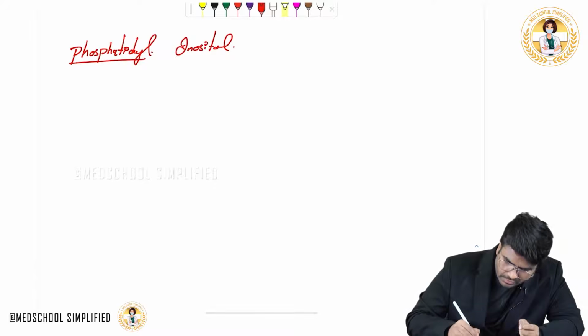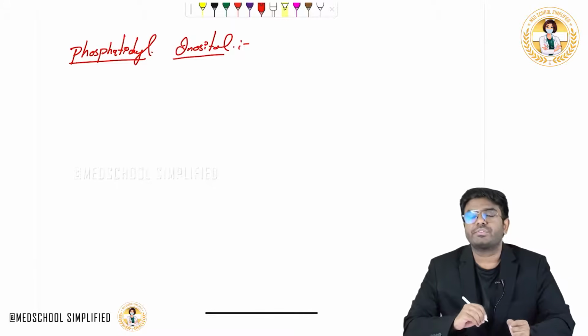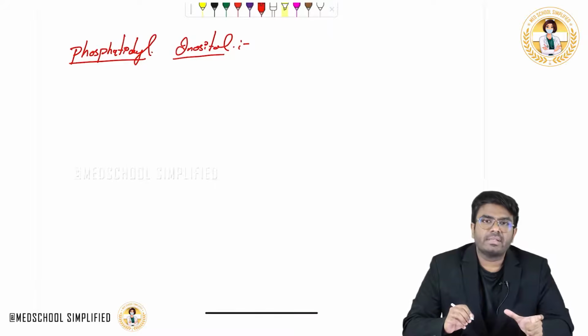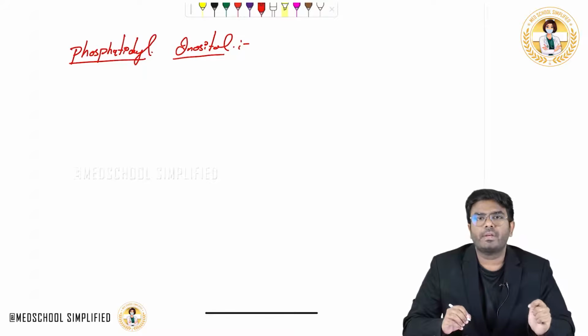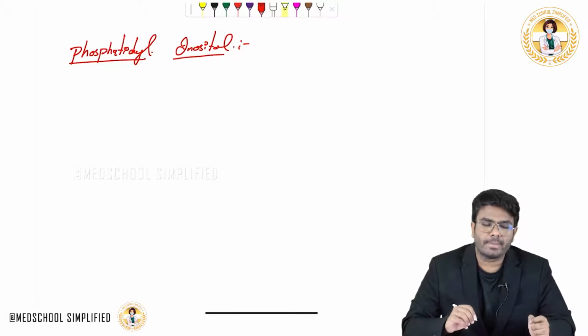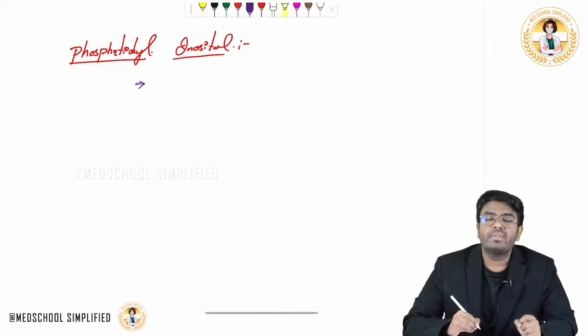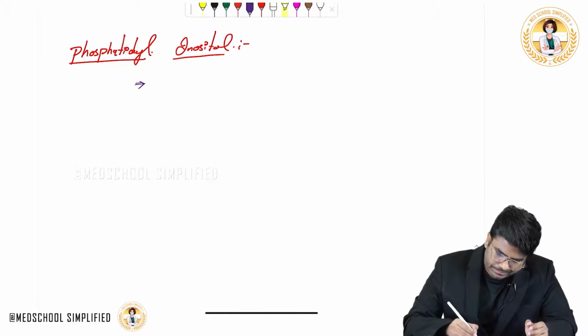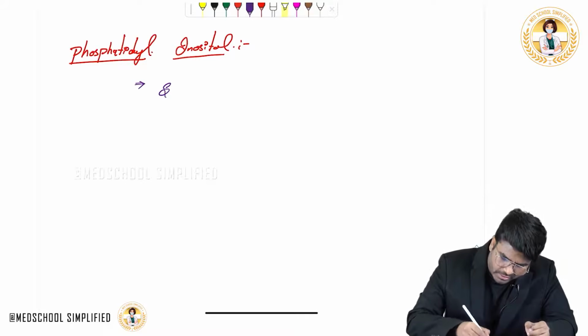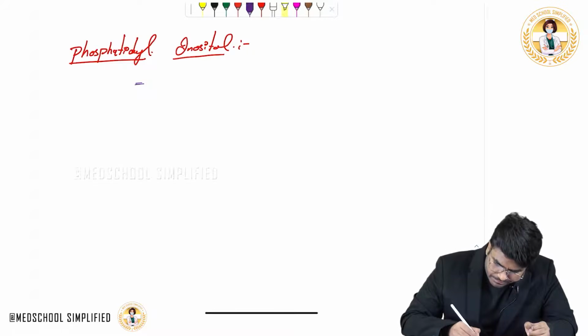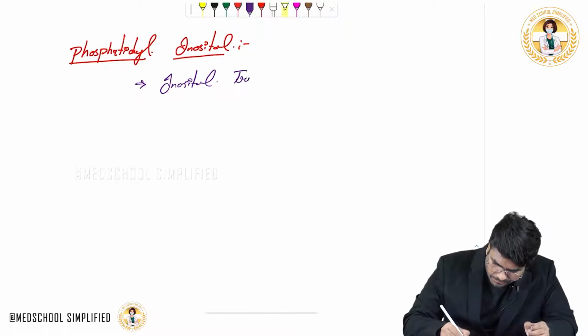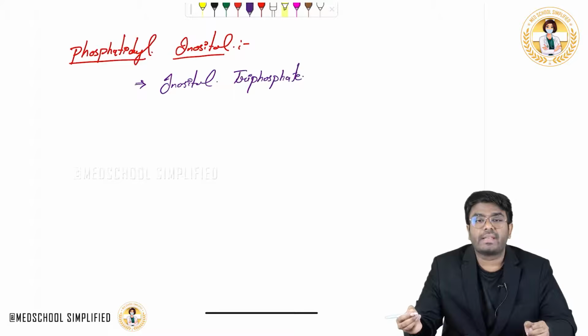Okay, this phosphatidylinositol, what are the important points which you should know? Regarding this phosphatidylinositol, we will discuss in much more detail in the topic of cellular messengers or secondary messengers. Now here, just believe me and remember that phosphatidylinositol acts like a secondary messenger. It is also called inositol triphosphate, IP3.